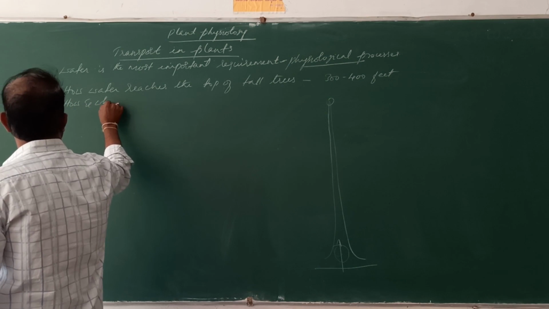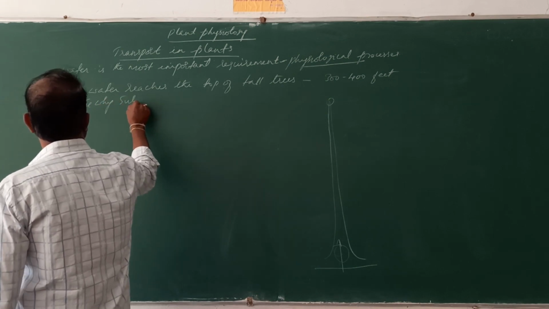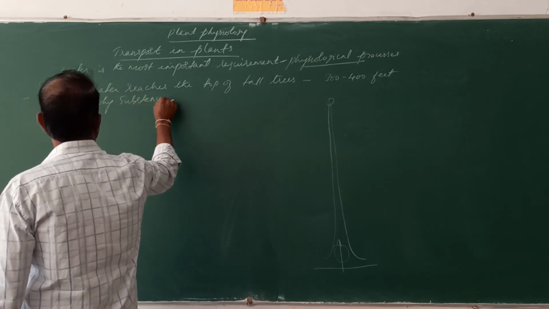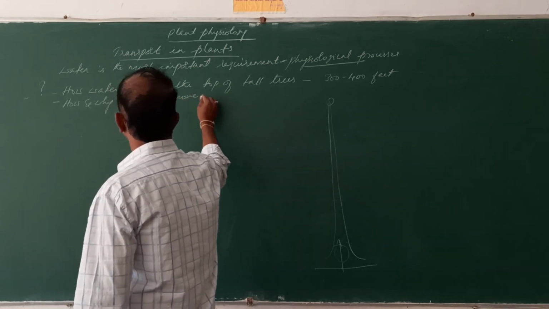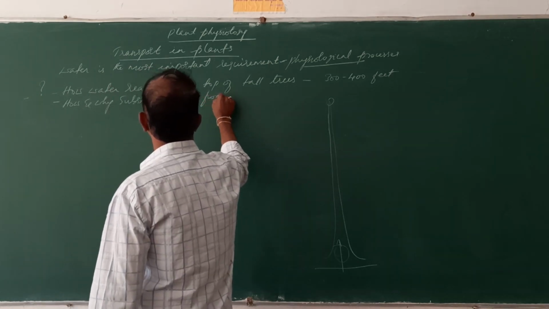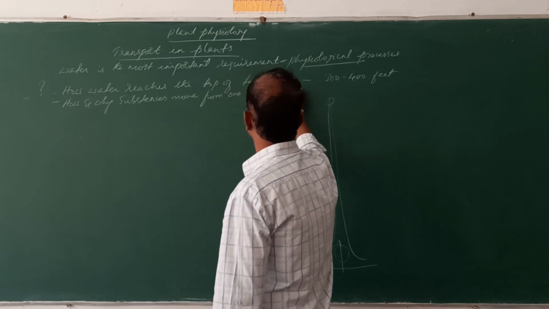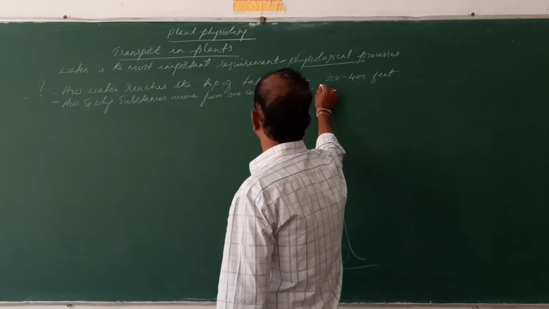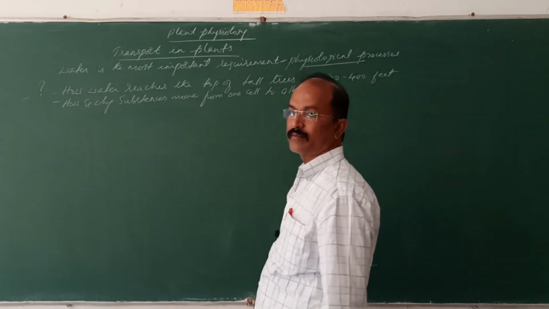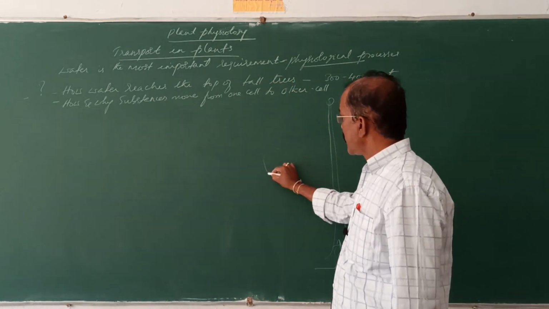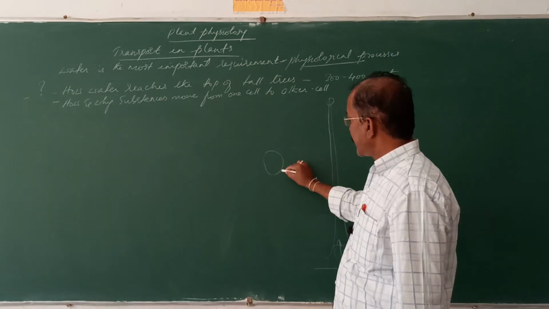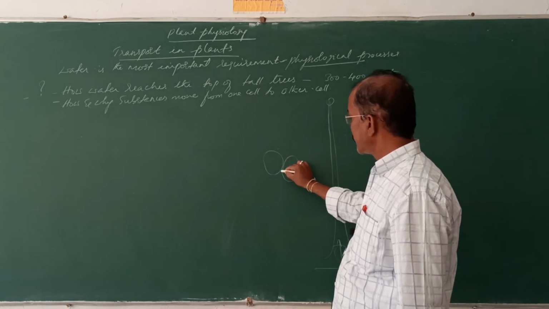How and why do the substances move from one cell to the other cell? See, one cell is there, next there are a number of cells.